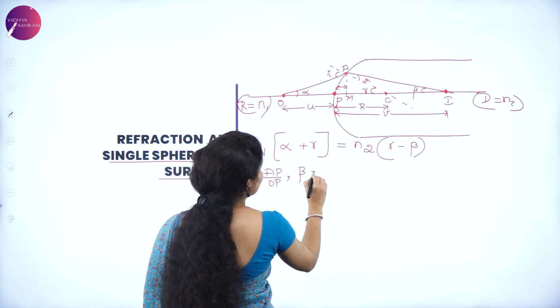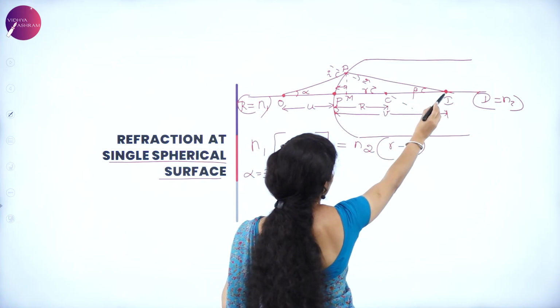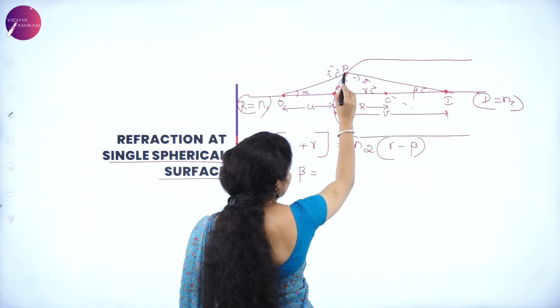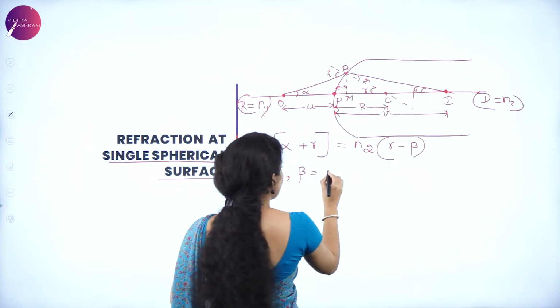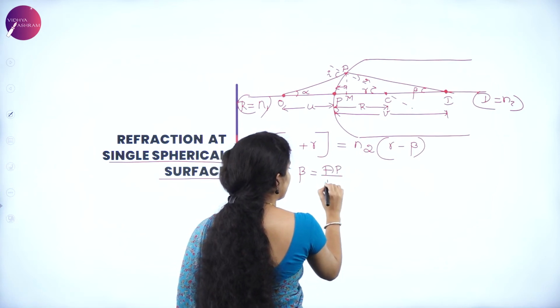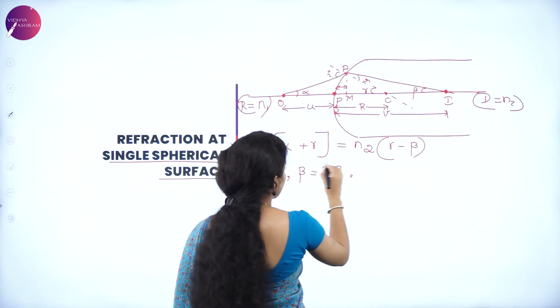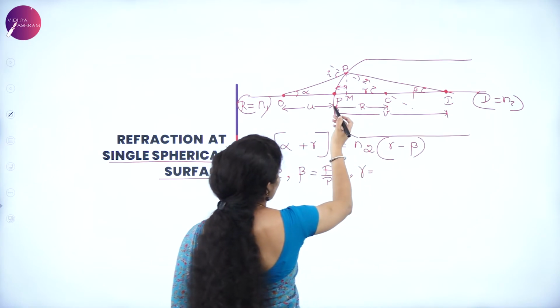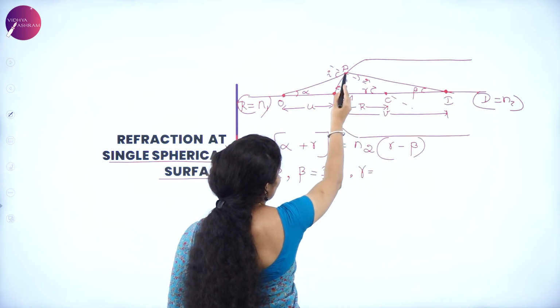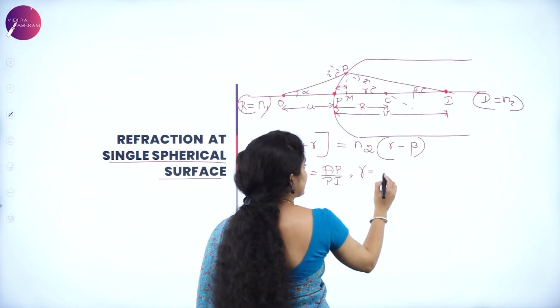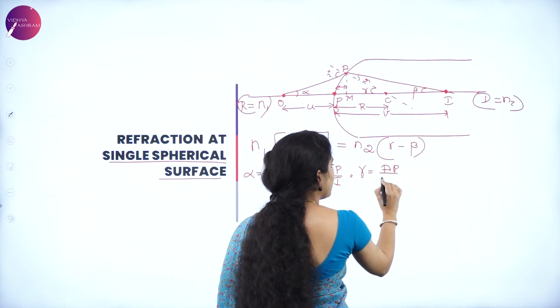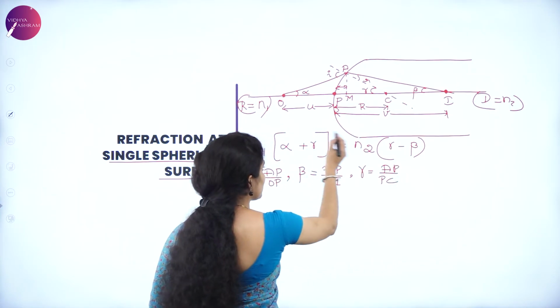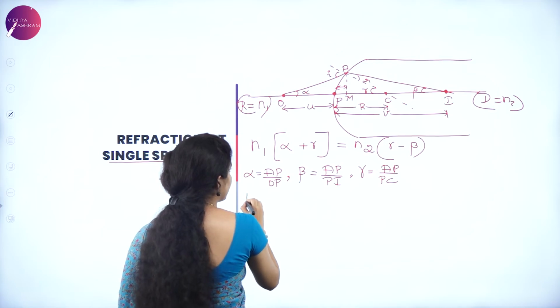And we have beta given by AP by PI, if this is the angle beta. It is AP by PI. And for gamma, if gamma is the angle, then we have AP by PC. AP by PC. Apply these to the angles given over there.